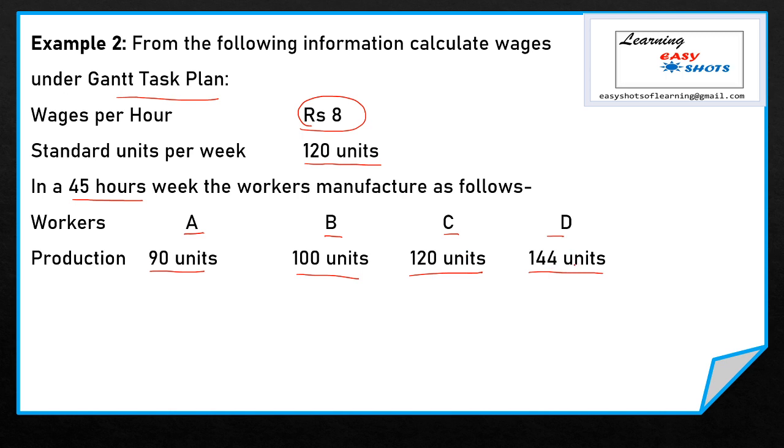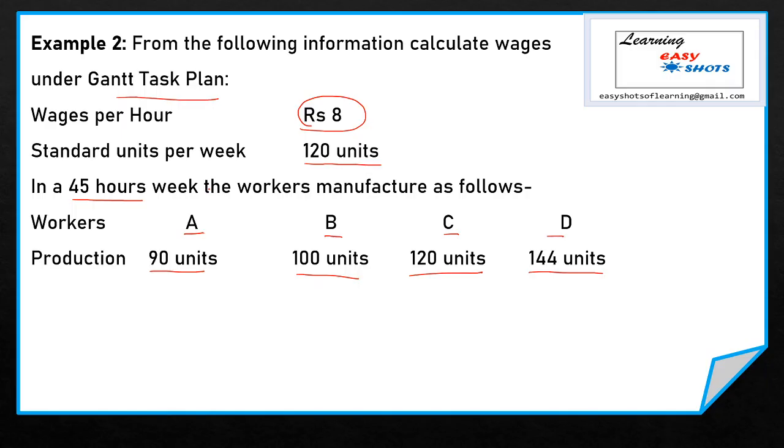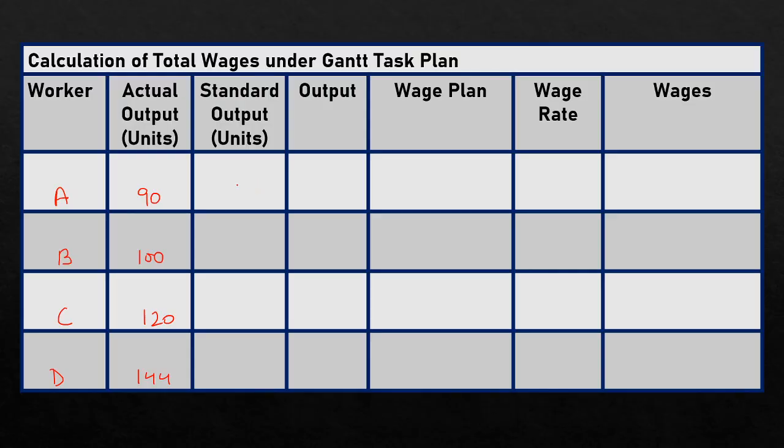Now to calculate total wages of these workers, first we write the name of these workers. There are 4 workers, worker A, B, C and D. Actual output manufactured by worker A is 90 units, worker B manufactured 100 units, worker C 120 and worker D manufactured 144 units. Now standard output decided by the company per week is 120 units. So we write the standard output in front of worker A, that is 120 units.